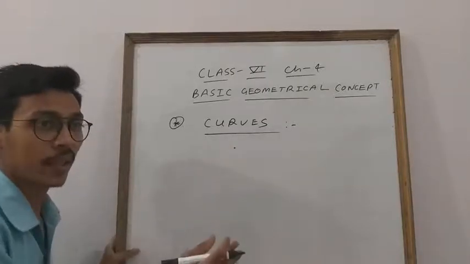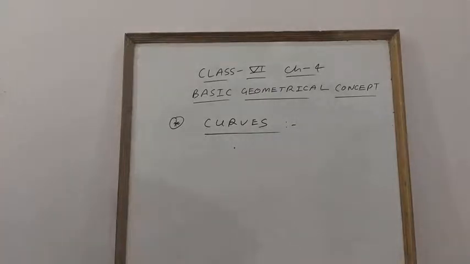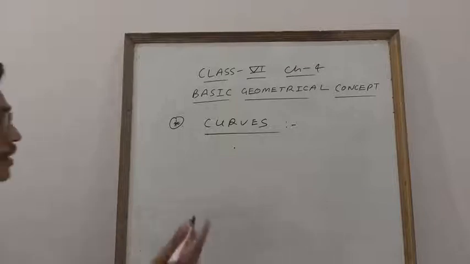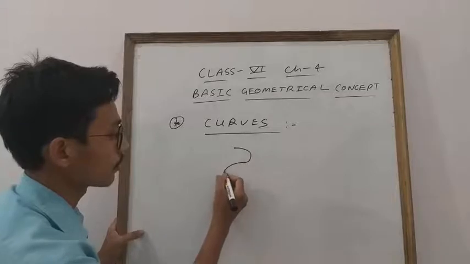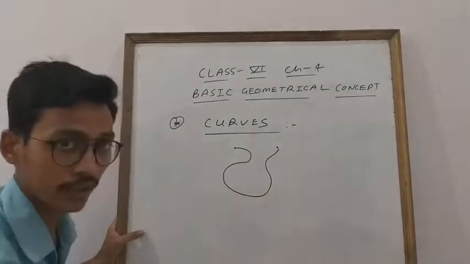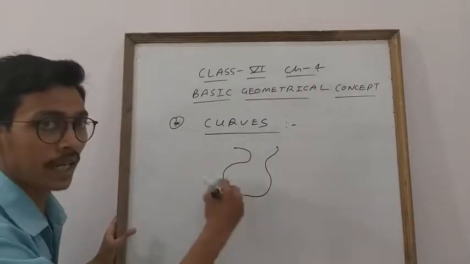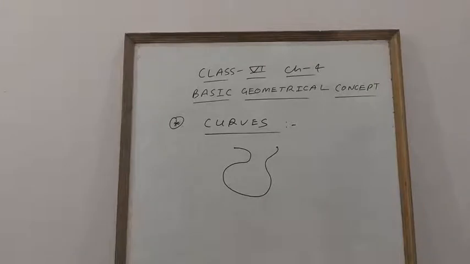Clear? And without disturbing your pen, your marker or your pencil, when you make a diagram, okay, everyone? Without disturbing your pen or pencil. See, I am starting from this point. So without disturbing, I am here, and I draw this side. Clear, everyone? Without disturbing, I am drawing a mark. So student, this is our curve.